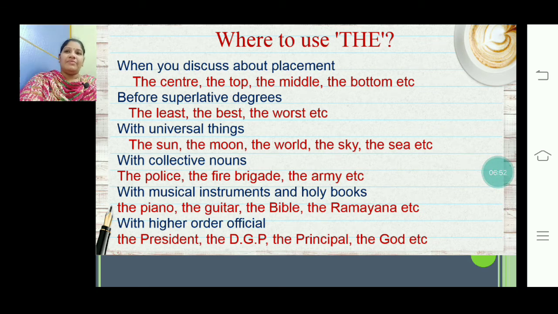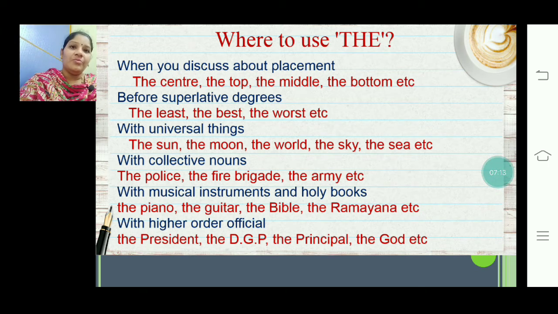One example I will give you. Ramu is the cleverest boy in the class. So there are many other students. Suppose I just say Ramu is clever, since I am talking about just the quality of Ramu. So clever is in positive degree.